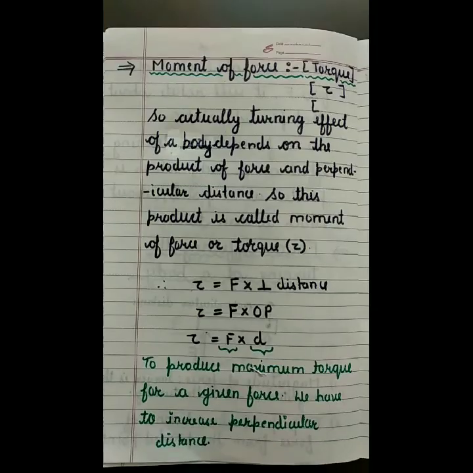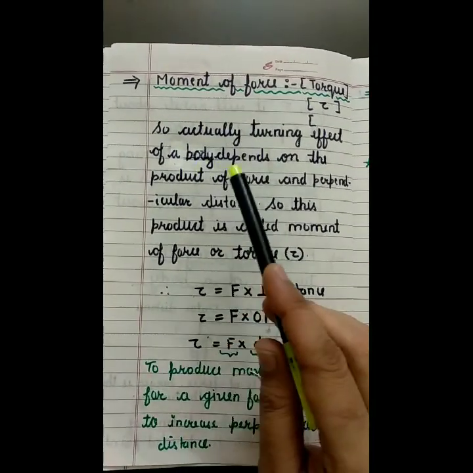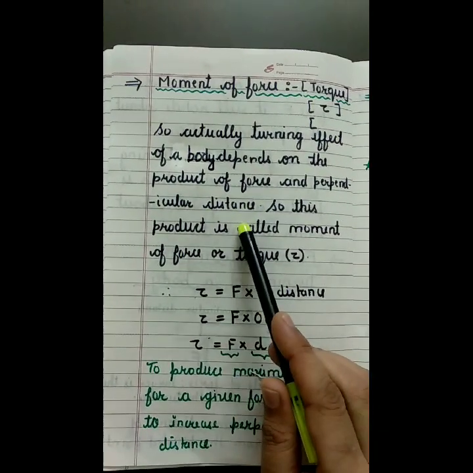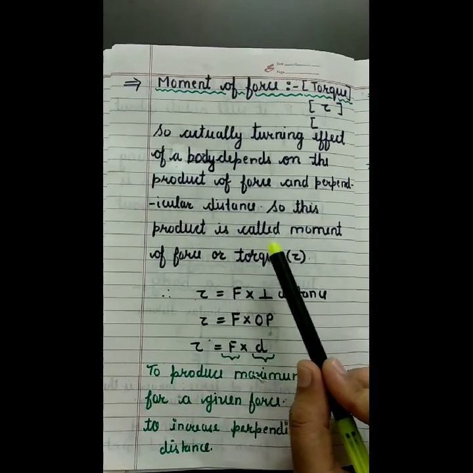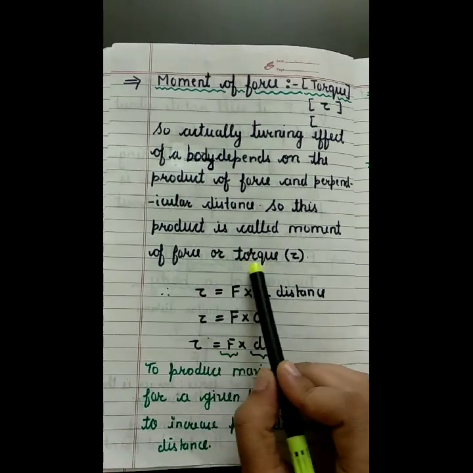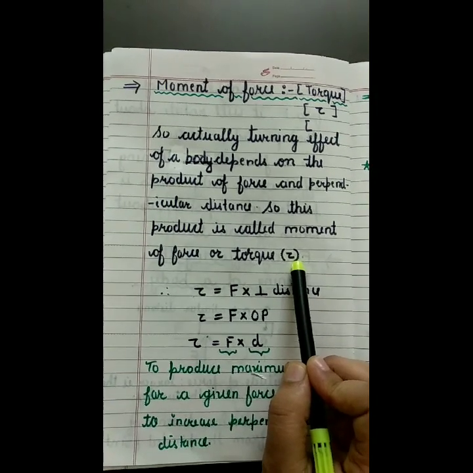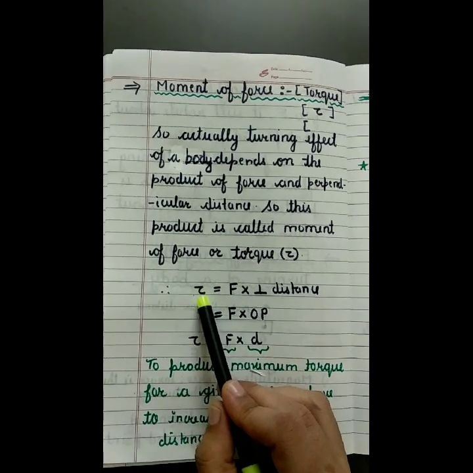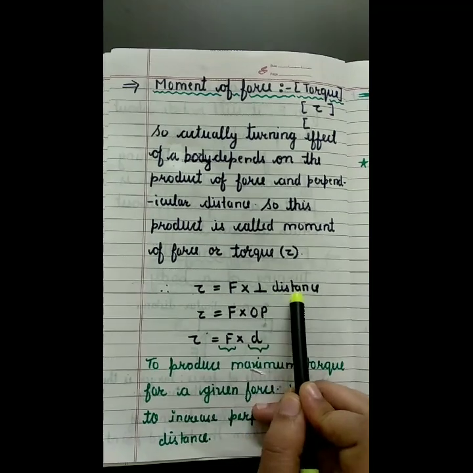According to the turning effect of a body, we come to know that turning effect of a body depends on the product of two things, that is force and the perpendicular distance from the pivoted point. This product of force and perpendicular distance is known as the moment of force, or we can call it torque, represented by the symbol τ, pronounced as tau. So tau means torque, means moment of force, becomes equal to force into the perpendicular distance.